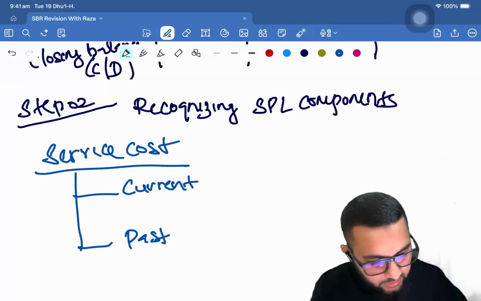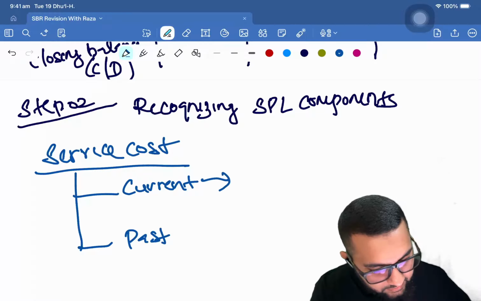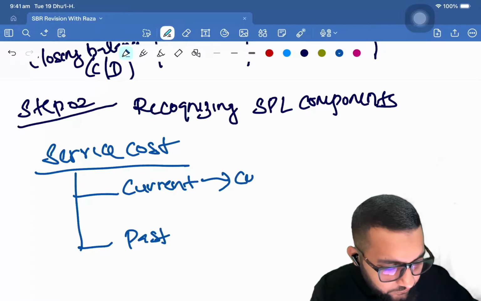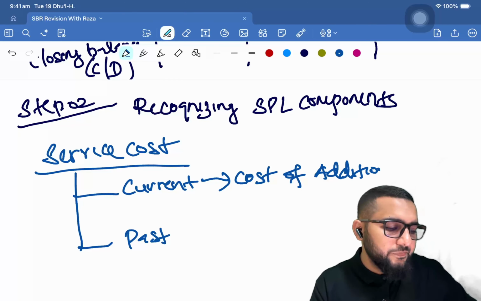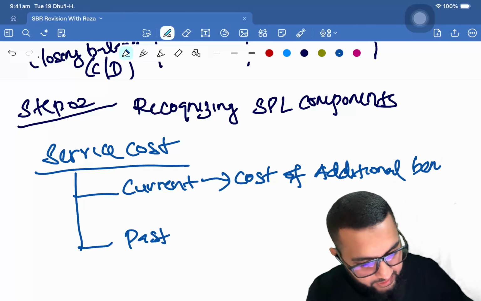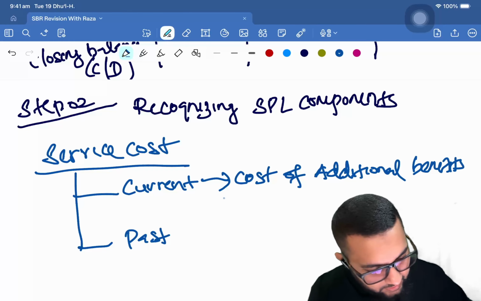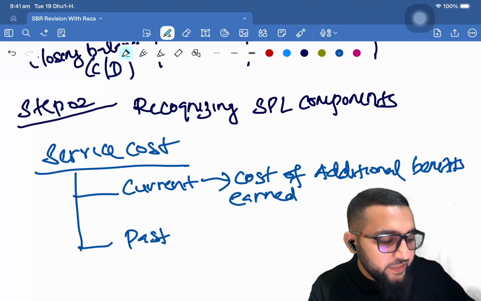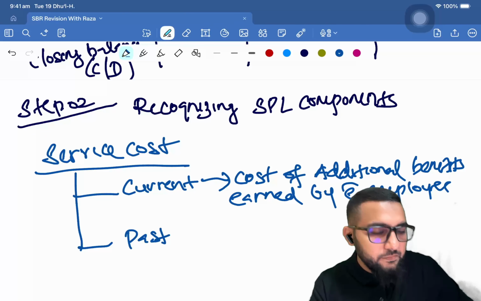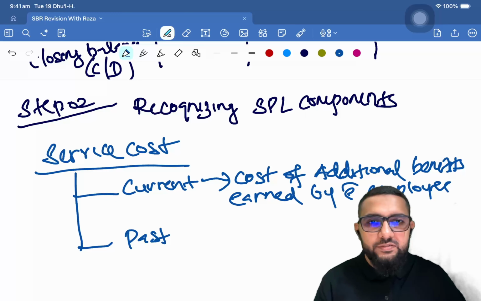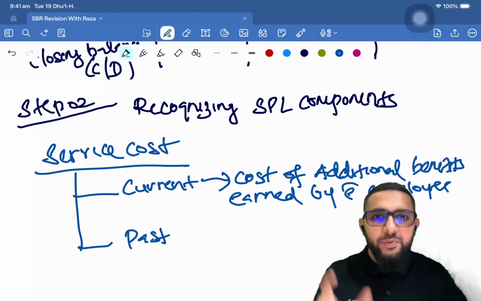Past service cost. Now, this is the cost of additional benefits, right? Additional benefits earned by the employee. Earned by the employee meaning, let's say they've provided service, so they are paid for the service, or they will have to be paid for the service.